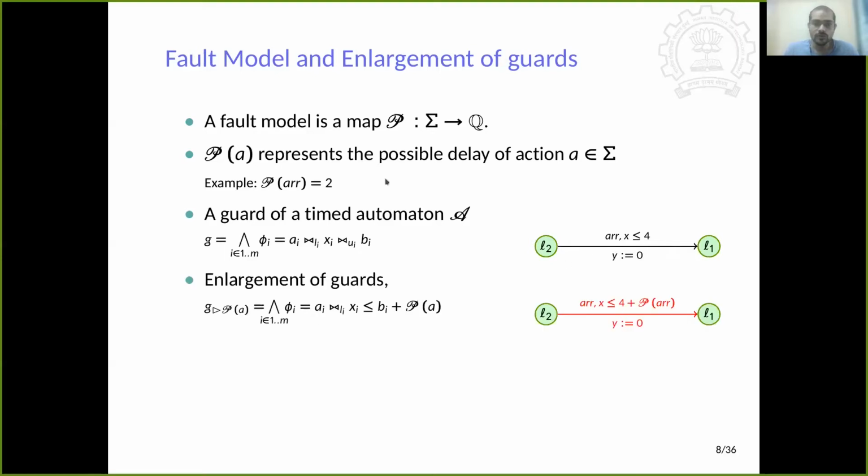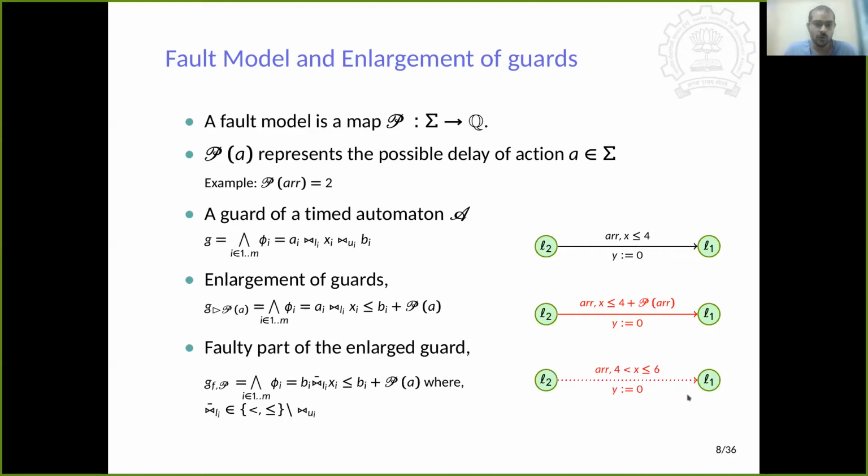Now, because we know that the possible error that we modeled using a fault model is 2 time units, the train can be delayed by 2 time units extra than the already known upper bound. That is why we call this an enlarged guard, by adding the fault model to the upper bound of the constraint. If we look closely, this enlarged automaton can be partitioned into two parts.